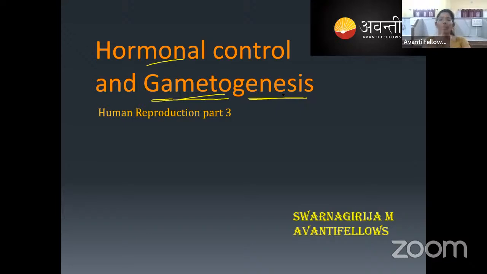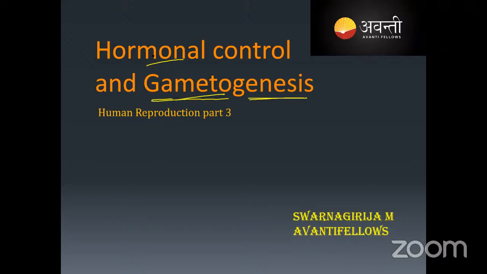There are two types of gametes produced in humans. One is the male gamete, that is the sperm, and the other is the female gamete, that is called the egg. Along with this gametogenesis, we will also be studying the hormonal control.